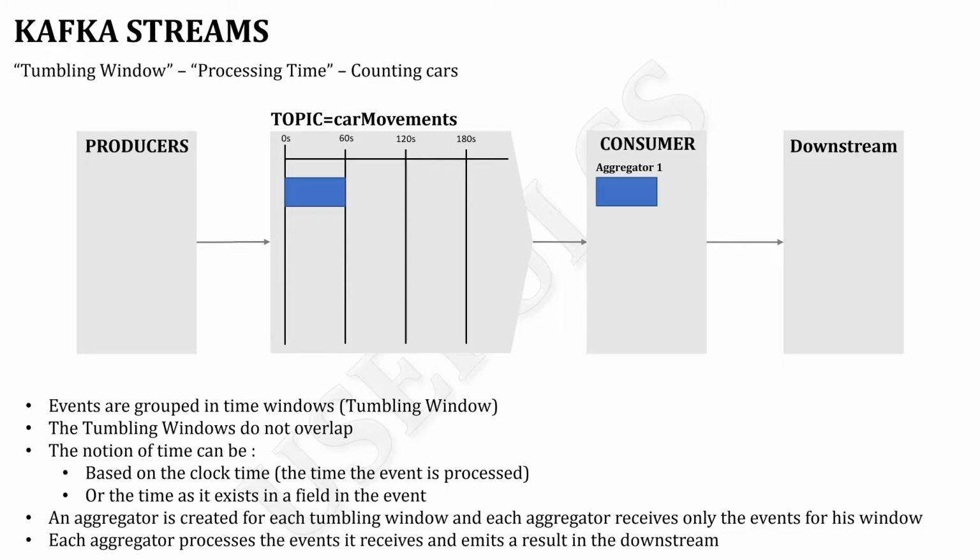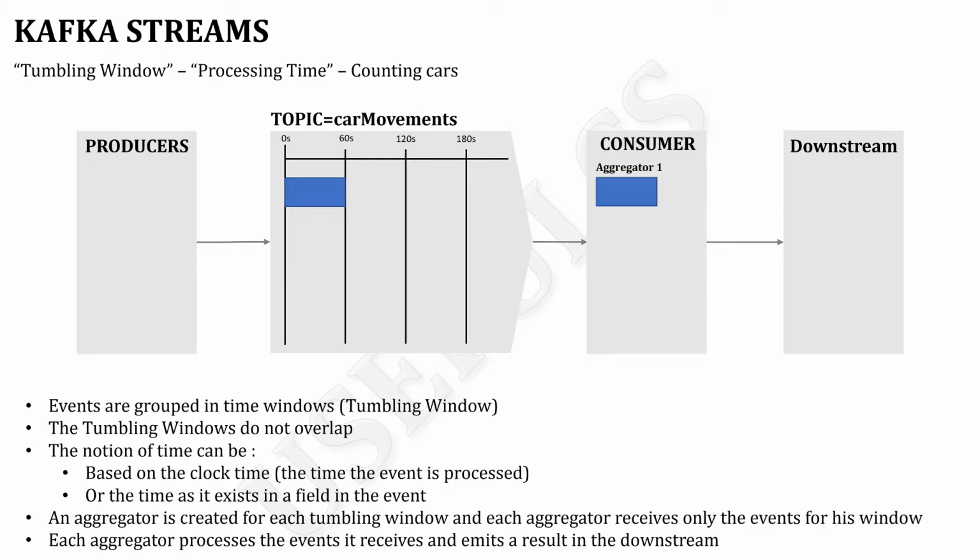The notion of time for the tumbling windows can be based on the clock time, the real time that you would see looking at your watch, for example, or it can be the time as it exists in a field in each event.